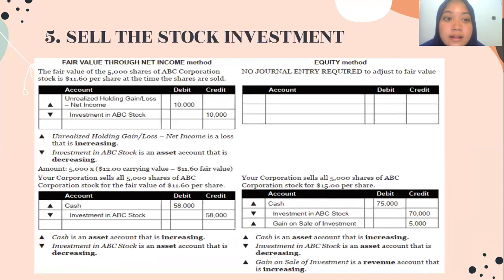And the last is sell the stock investment. Under the fair value through net income method, a final difference between the two methods is on the sale of the investment. And in the equity method, for the investment that